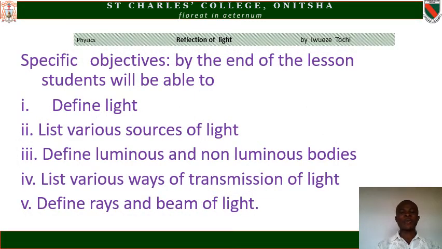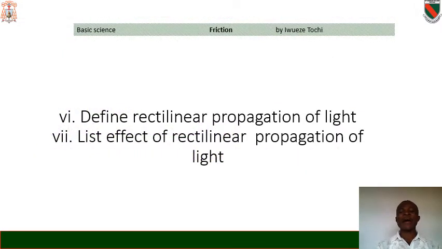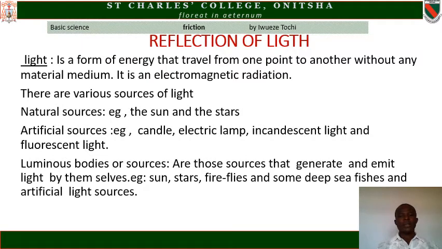Now, let's go to the specific objective. By the end of the lesson, you students will be able to define light, list various sources of light, define luminous and non-luminous bodies, list various ways of transmission of light, define rays and beam of light, define rectilinear propagation of light, and list effects of rectilinear propagation of light. Now, let us go into the lesson proper.